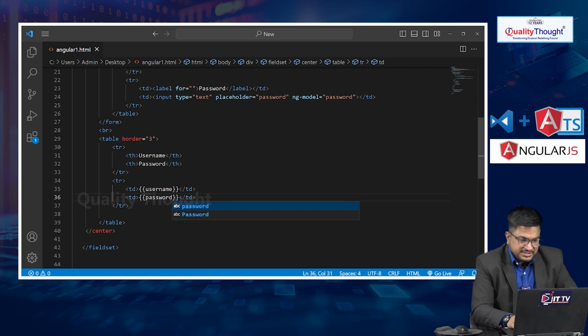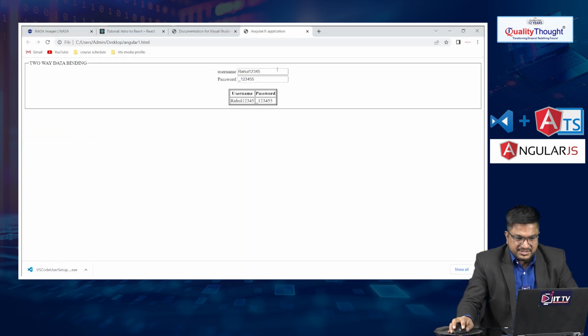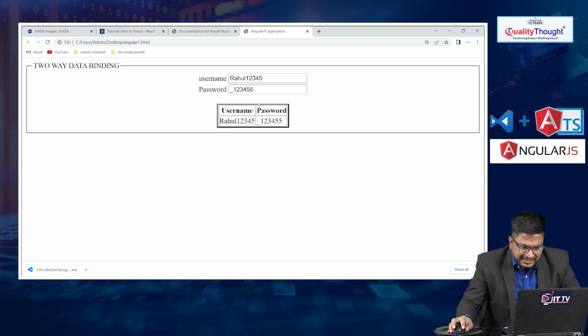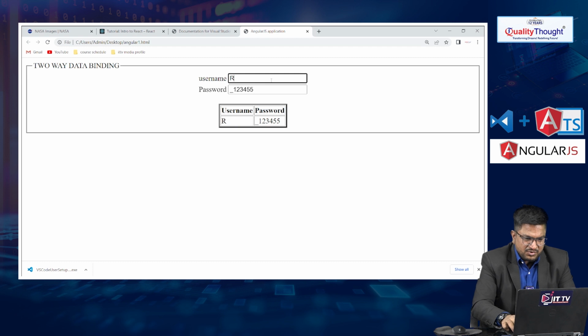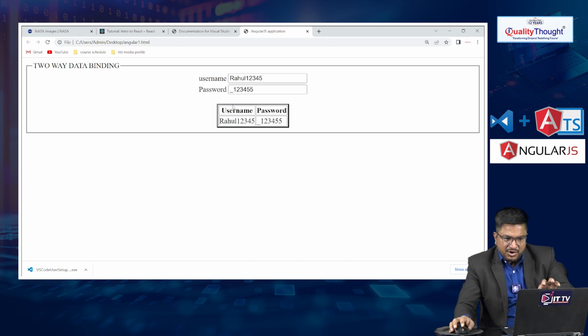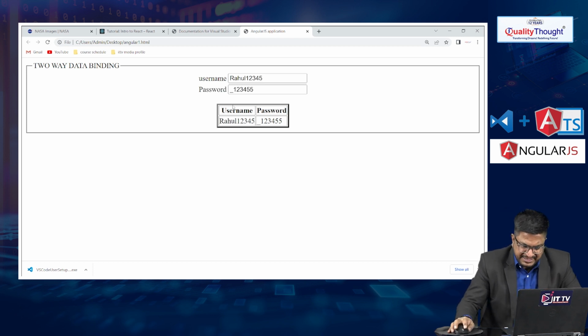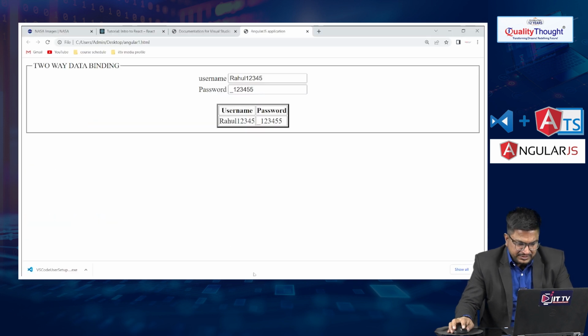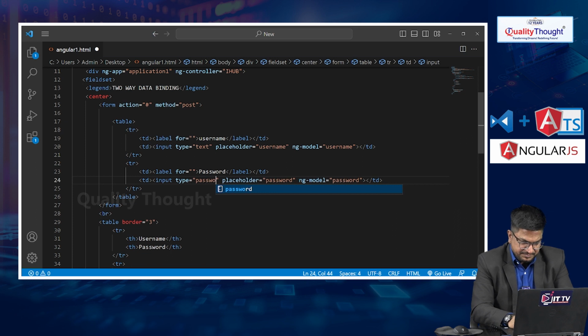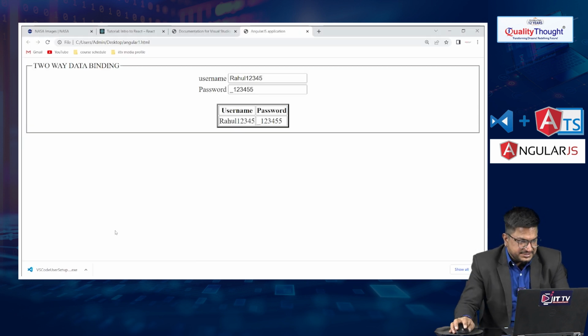Now let me refresh the page once again. You are able to see the username and password. If you notice, we already have data here, and we can change the data also. Already one way data binding is there, so let me refresh once again. Already the username and password are available. For the input type, for a password field we have to take password, not text. Let me take password here and refresh.